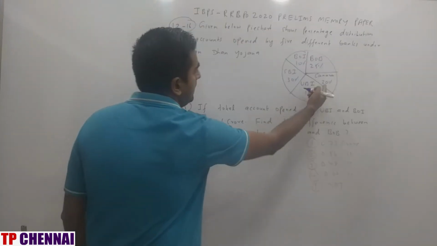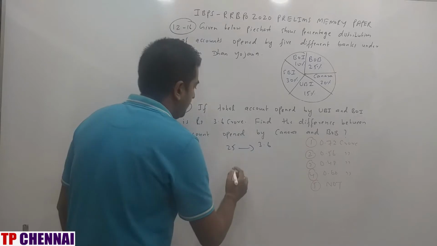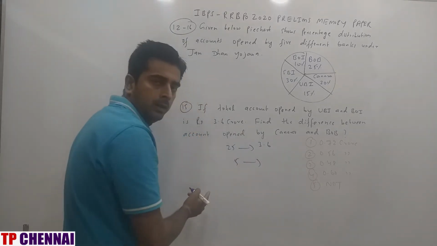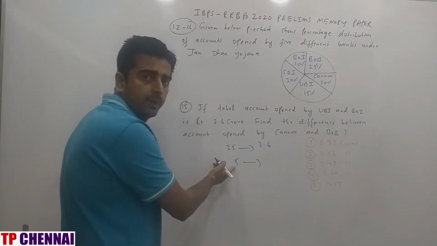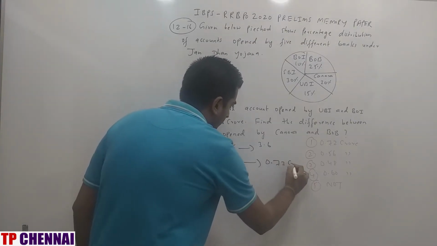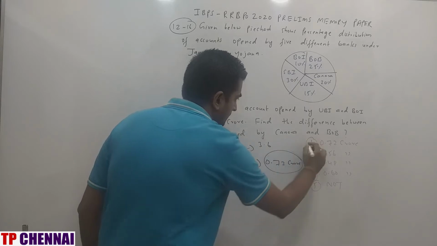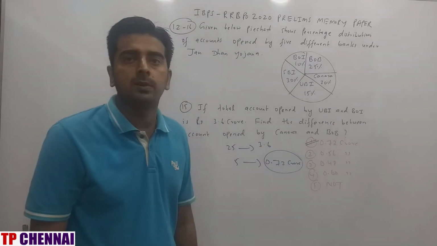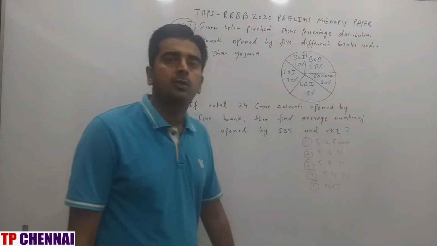Canada Bank is 20, BOB is 25. So 5 is how much? This is 1 by 5 times, right? This is also 1 by 5 times. So 0.72 crore is my answer, which is nothing but the first option. So now we will see the last question.